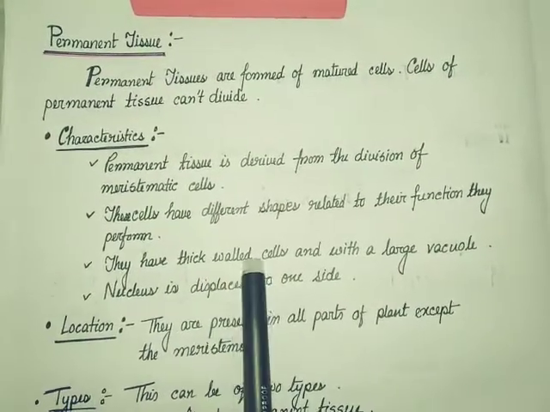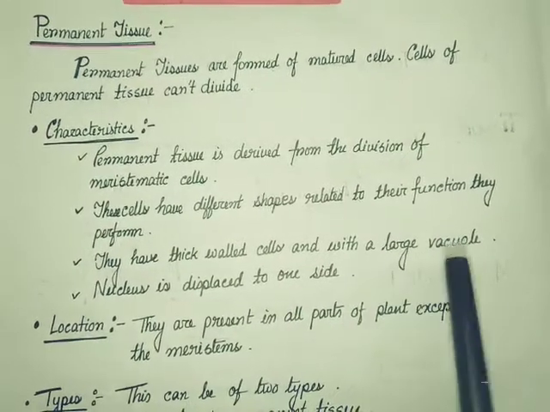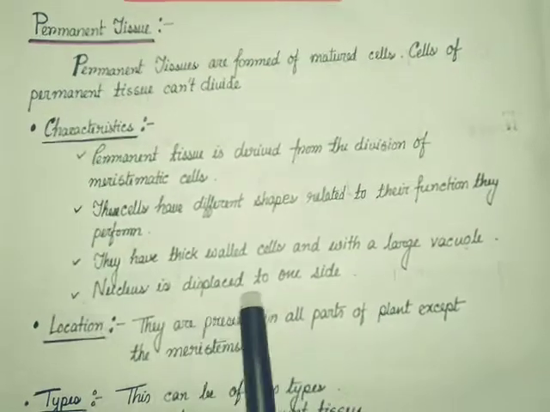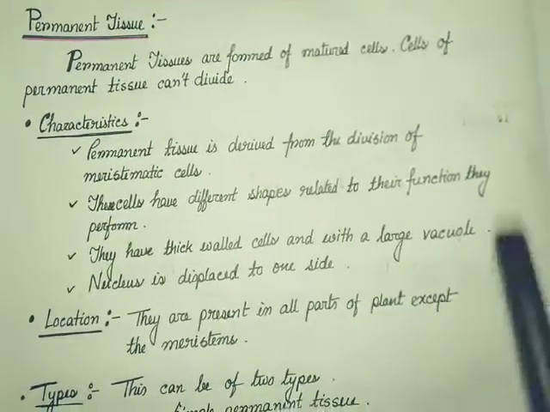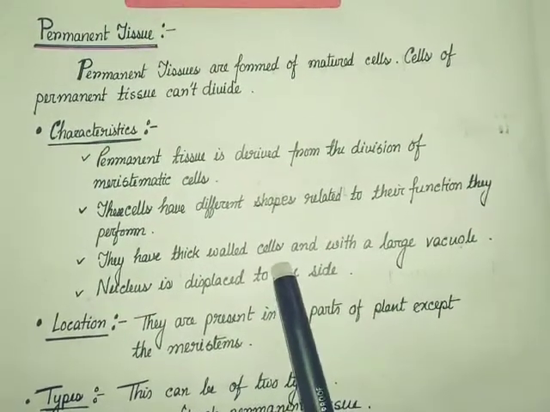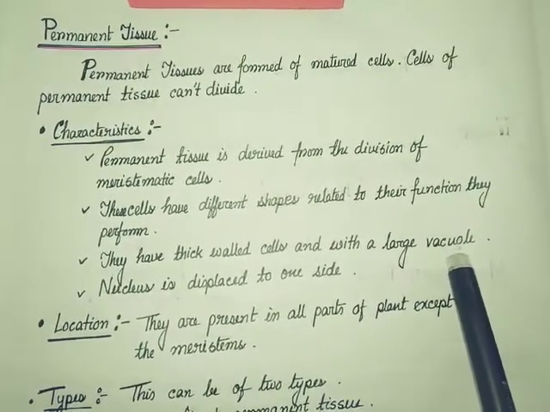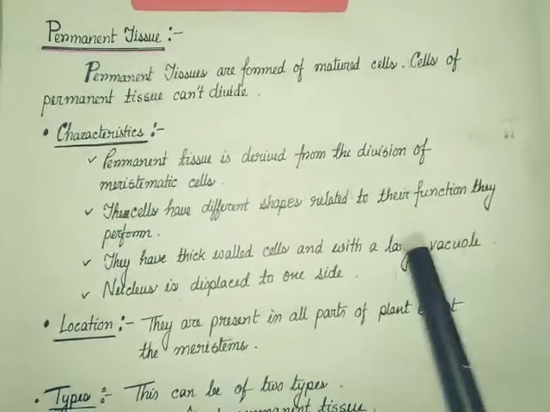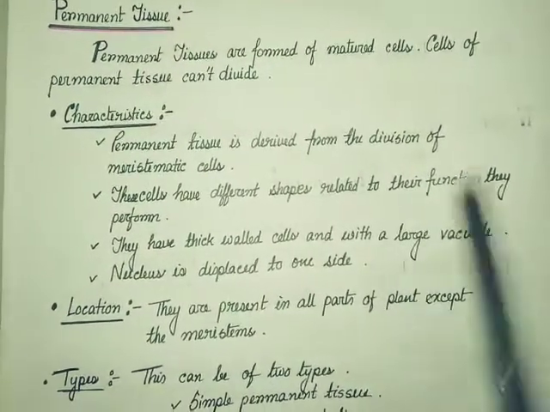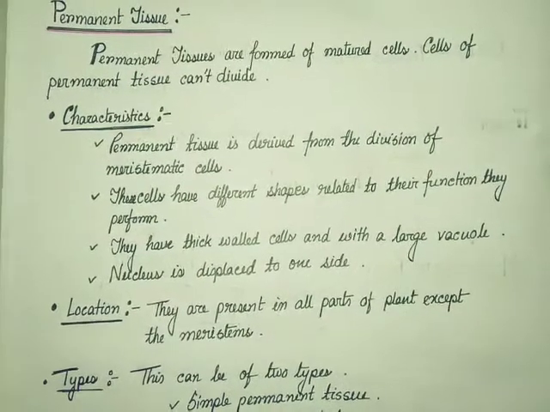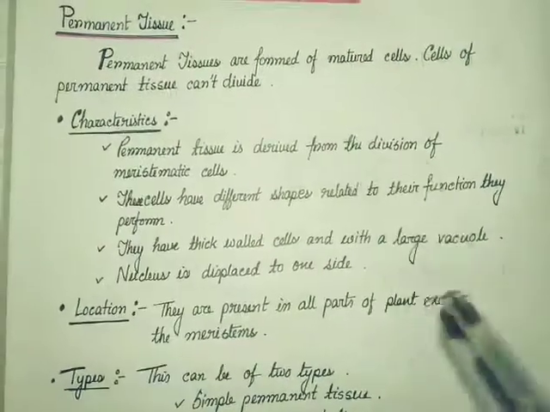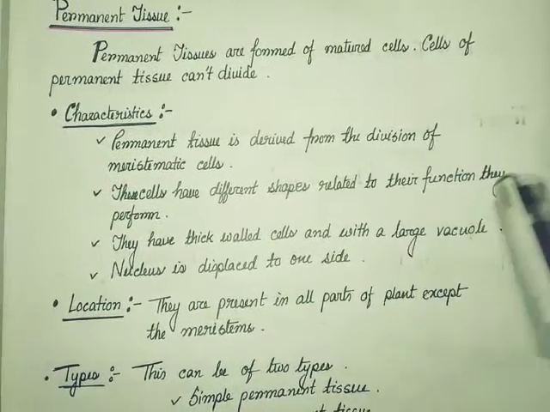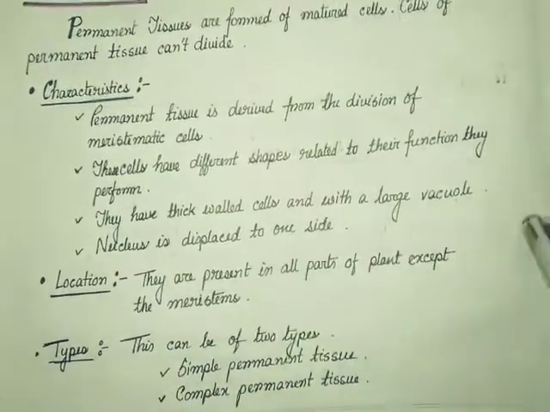They have thick-walled cells, and with a large vacuole, the nucleus is displaced to one side. So in meristematic tissue, the vacuole is either absent or very small, so the nucleus can be centrally located. But in the case of permanent tissue, as the vacuole is there, the nucleus is displaced to one side.